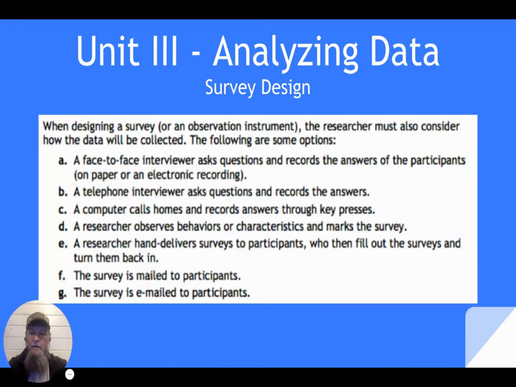When designing a survey or any kind of observation instrument, a researcher must also consider how the data is collected. So here are some options. A face-to-face interview asks questions and records answers from the participants. A telephone interview asks questions and records answers. A computer calls home and records answers through key phrases or key presses. A research observer observes behavior and characteristics and marks the survey. The researcher hand delivers surveys to participants who then fill them out and turn them back in. Surveys are mailed or emailed to participants.